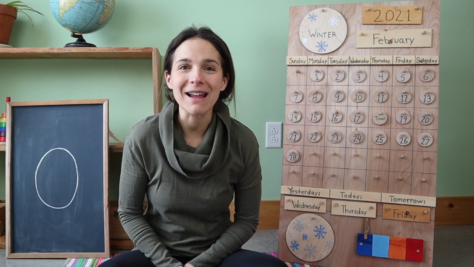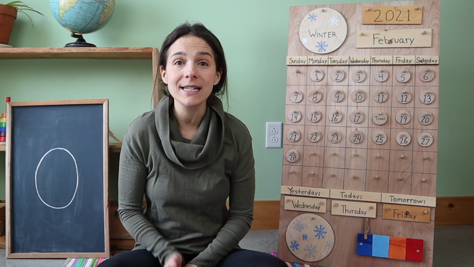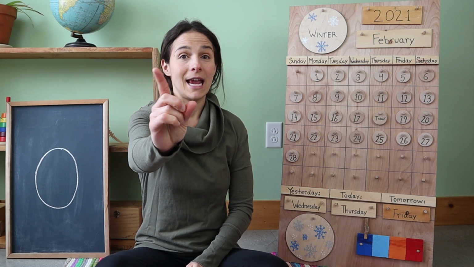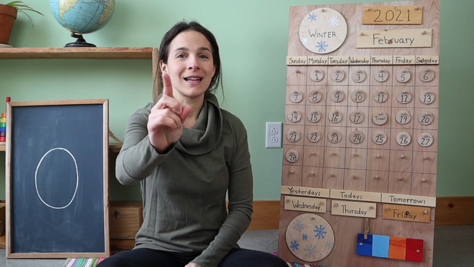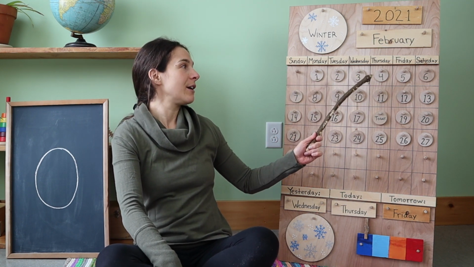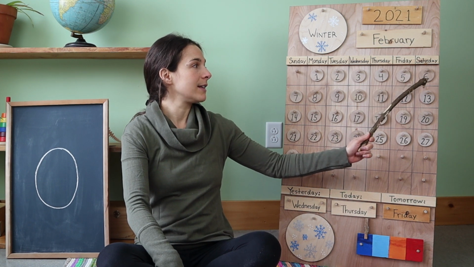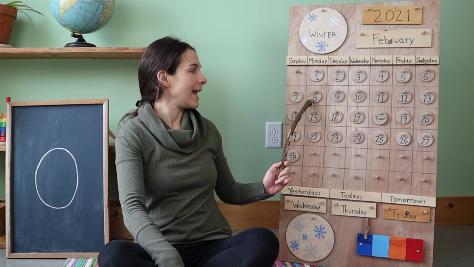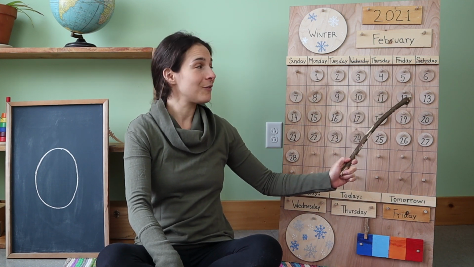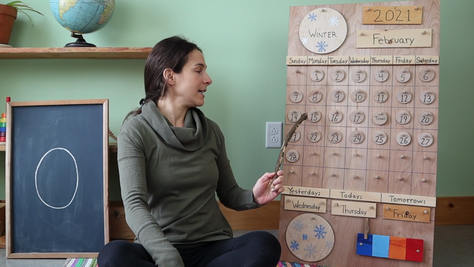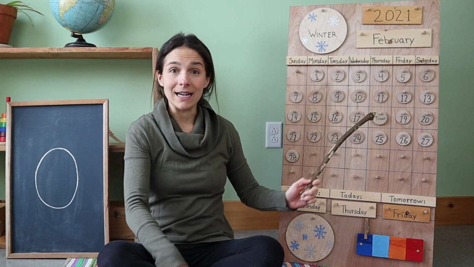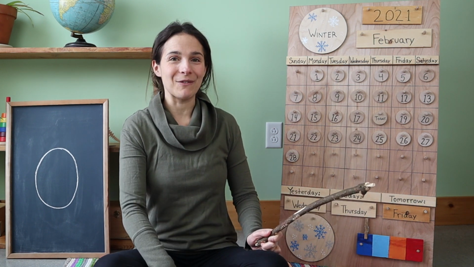2021. Okay, everybody, it's time to count the number of days that we've had so far in the month of February. So let's see those counting fingers and warm them up. Now let's start at the number 1, 2, 3, 4, 5, 6, 7, 8, 9, 10, 11, 12, 13, 14, 15, 16, 17, 18. Whew, great counting, everybody.